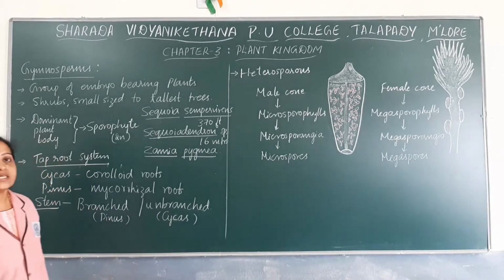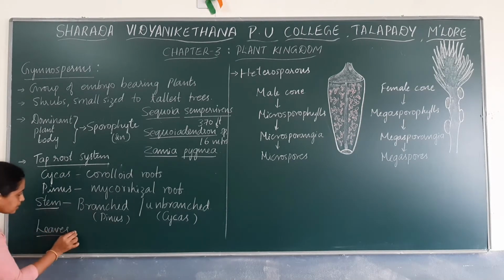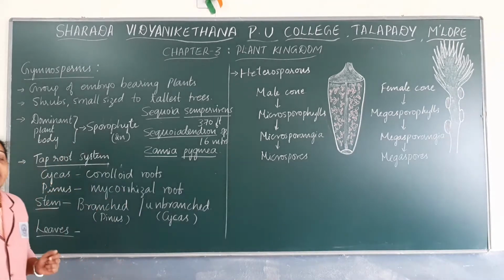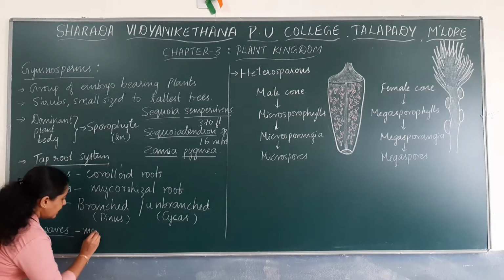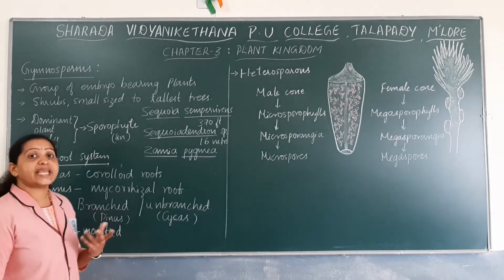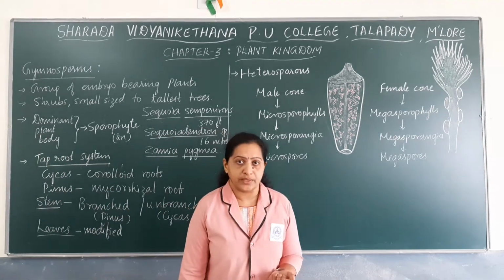Now let us discuss the leaves of the sporophytes of gymnosperms. The leaves are generally modified to withstand extreme conditions of temperature as well as wind.